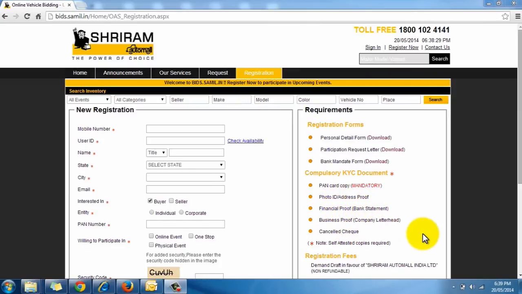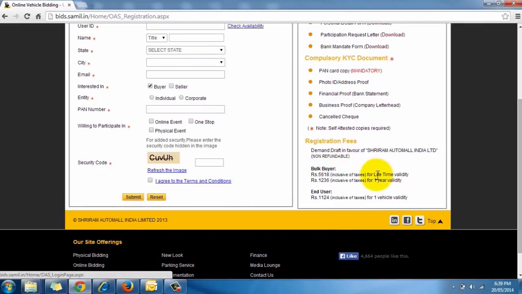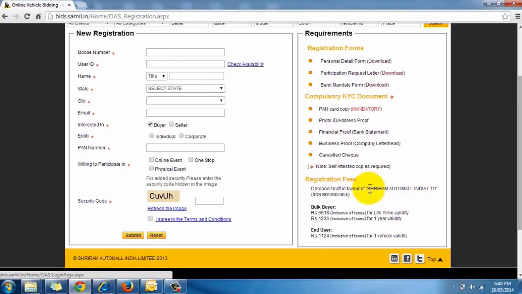For a lifetime validity of the registration, a bulk bidder or buyer has to pay a registration fees of Rs 5,618. For 1 year validity, the registration fees will be Rs 1,236. An end user has to pay Rs 1,124 as registration fees, which is valid only for one vehicle. This registration fees is paid through a demand draft favoring Shriram Automall India Limited and is non-refundable as well.